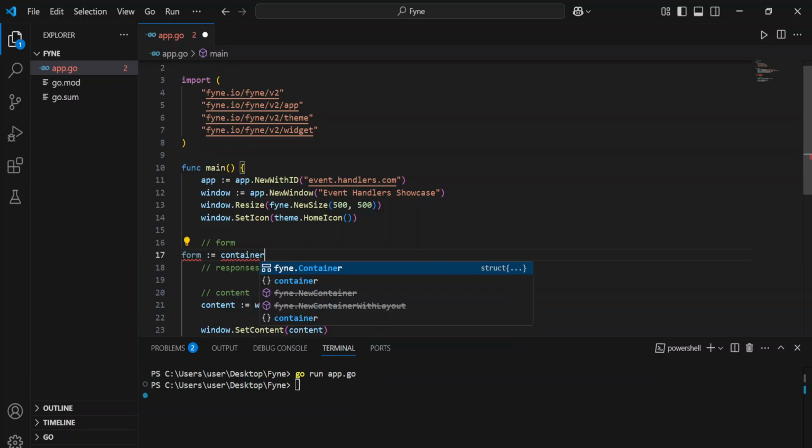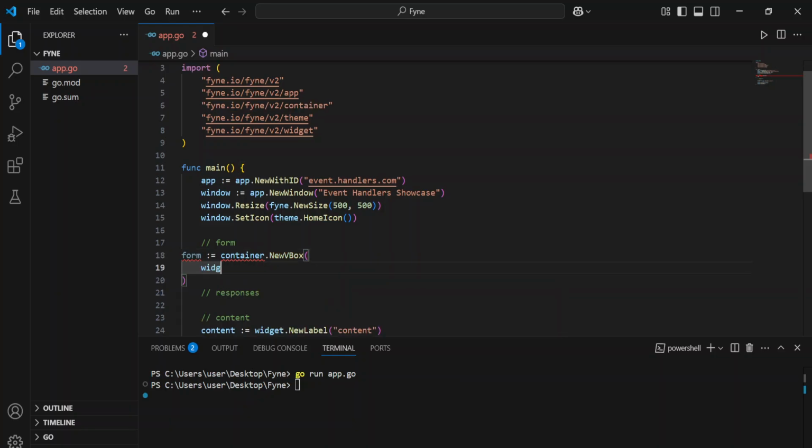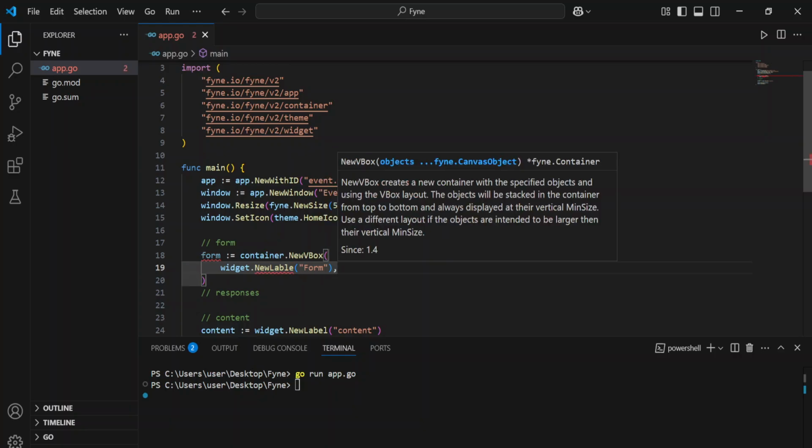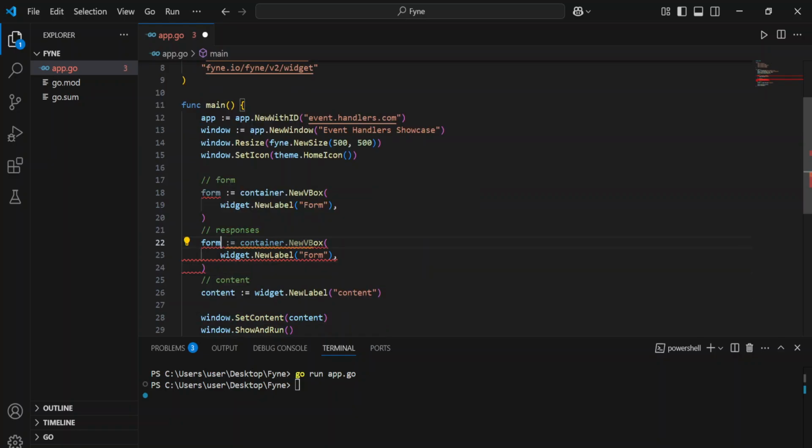So I'm going to say a container dot new vbox, and then we can have a header dot new label, and then we can have a form, and then you can just copy this form, and then we're going to have responses. So I can just say